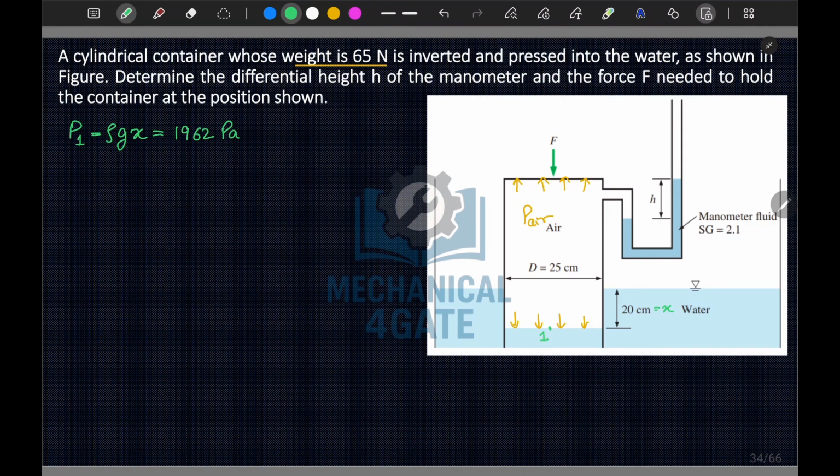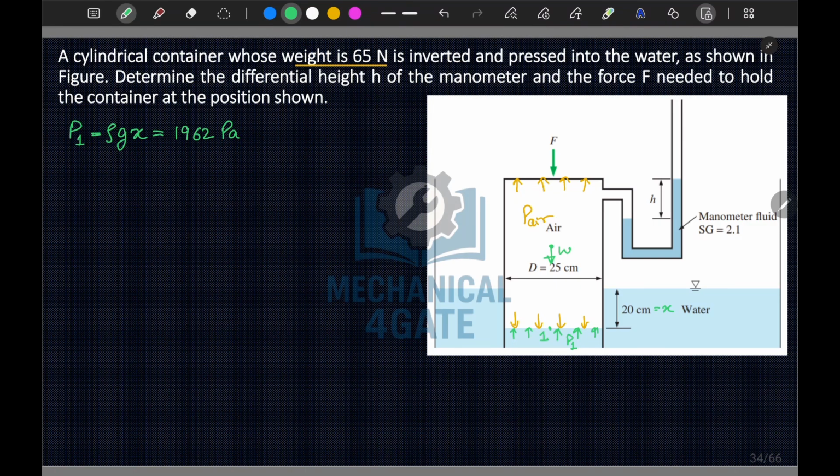And this pressure P1 will be acting on the mass of air inside the container, and one more thing, the weight of the container is given as W.